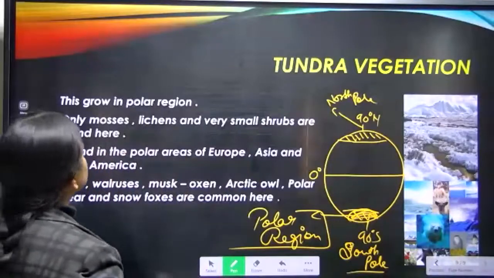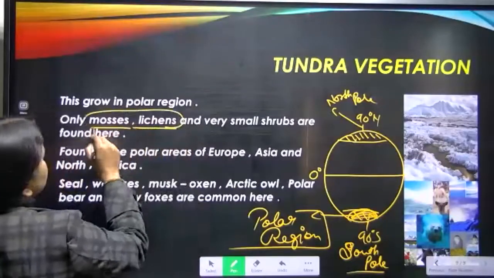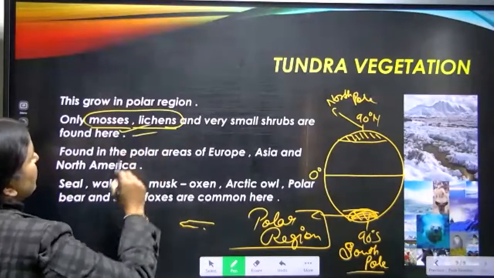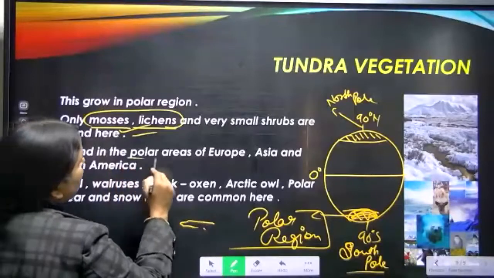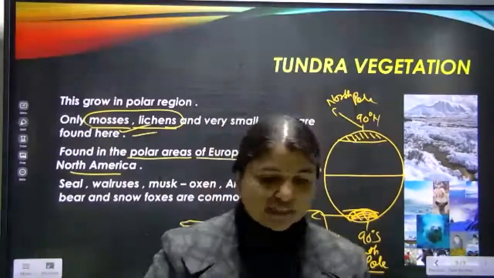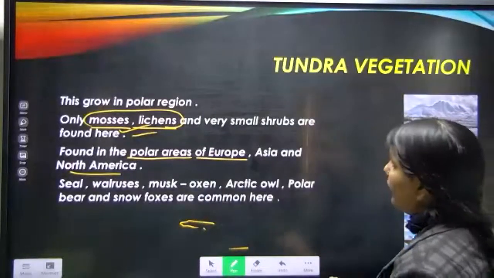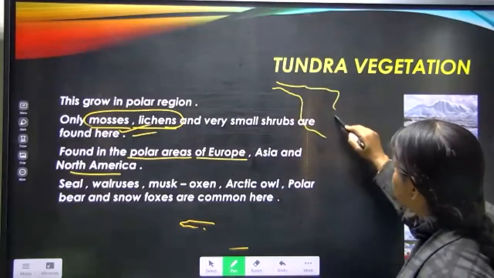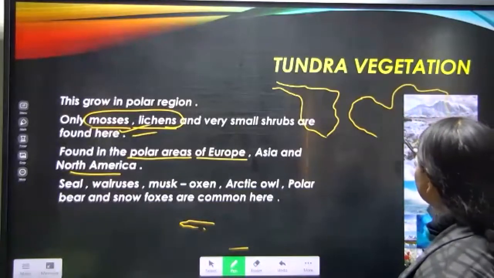Here we find mosses and lichens, very small shrubs, just growing on the water and so on. These are the only vegetation we find here. And where do we find this? In the polar areas of Europe, Asia and North America. If I draw that map and show you, suppose this is North America, here we have Europe and here we have Asia.